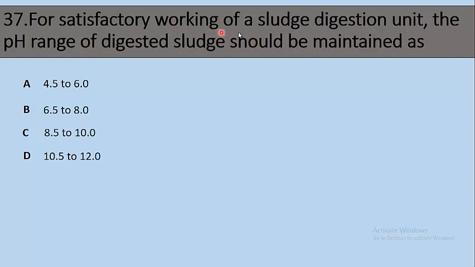37, for satisfactory working of a sludge digestion unit, the pH range of digested sludge should be maintained as option A, 4.5 to 6.0, B, 6.5 to 8.0, C, 8.5 to 10.0, D, 10.5 to 12.0. The right option is B, 6.5 to 8.0. So the pH range should be 6.5 to 8.0 for satisfactory working of a sludge digestion unit.